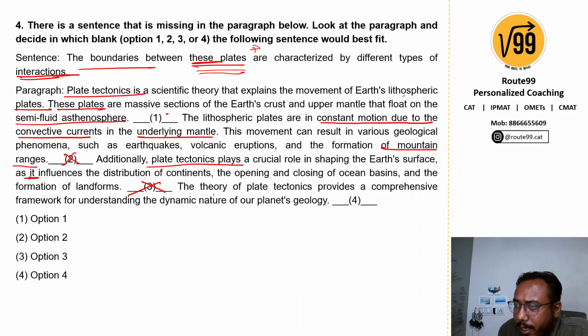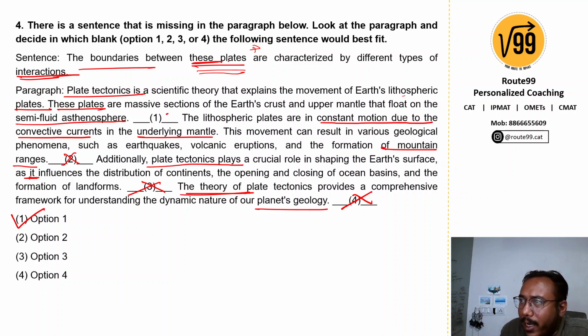Let's see the next. "The theory of plate tectonics provides a comprehensive framework for understanding the dynamic nature of our planet's geology." The theory, they're talking about the theory. Clearly, they're not talking about the plates anymore. So yes, we cannot put it at the fourth as well. We have only one option, that is option 1.